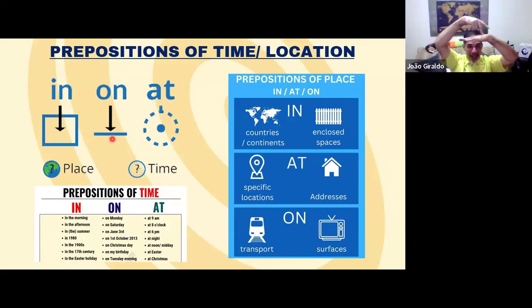The man is on the farm, on the beach, because here's the beach, here's the man, contact. Here's the street, here's the man, contact. Here's the farm, here's the man, contact. So "on" is this relation of contact.